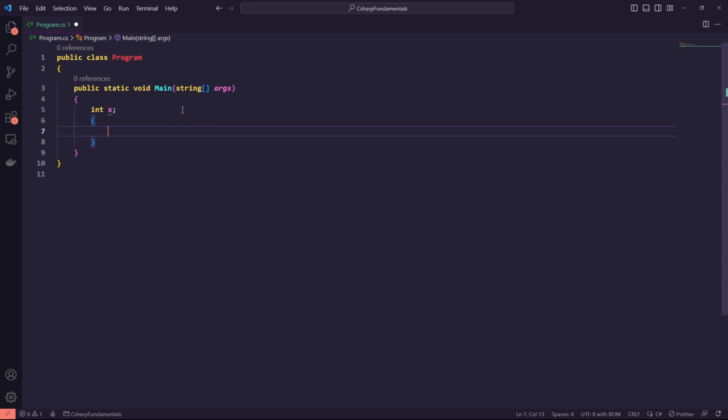Let's have an example. Let's say int x, then we create a block. We say int y, which is okay. But if we try to add int x, it will give us an error.